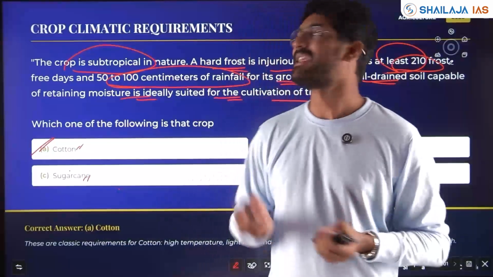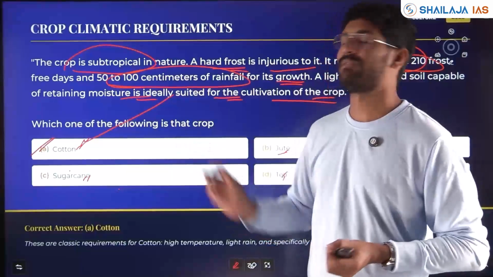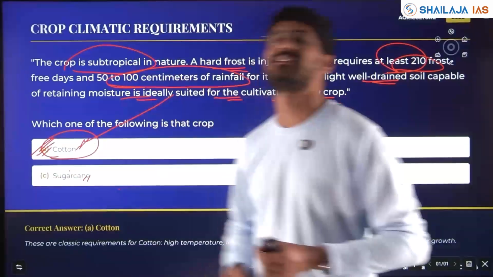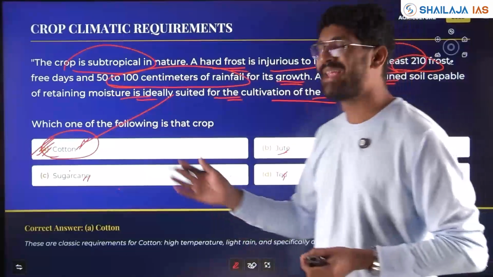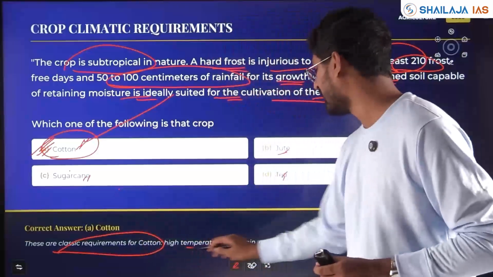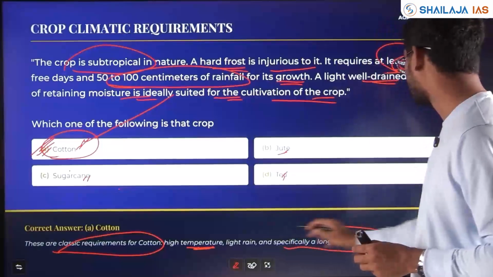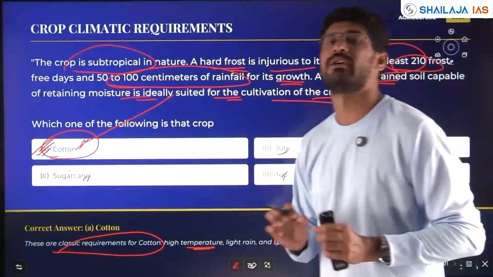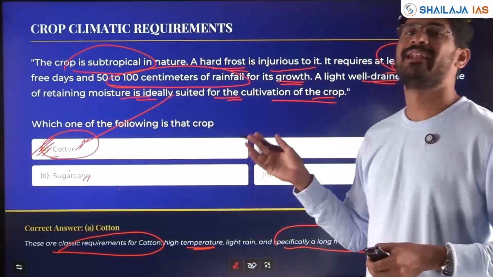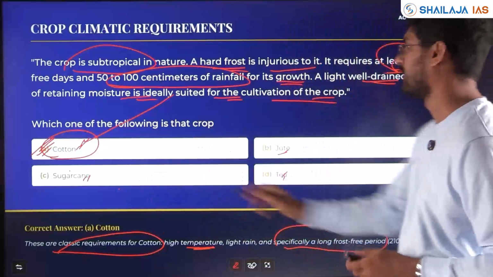These are the very characteristics required, the temperature, the environment and the rainfall required for the growth of cotton. It's asked in NCERT, directly taken from the NCERT class 8, 9, 10 geography. These are the classic requirements for cotton: high temperature, light, 50 to 100 centimeter rainfall, and a long frost-free period of 200 to 210 days. So that's why it is grown mainly in tropical and subtropical regions. Cotton is the answer here. Option A.